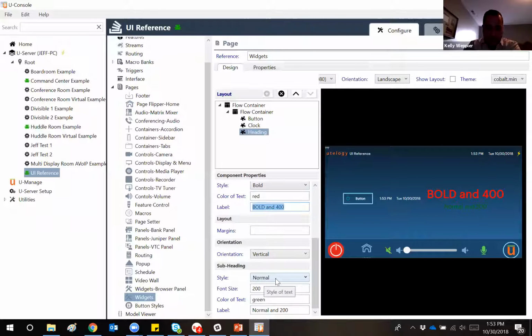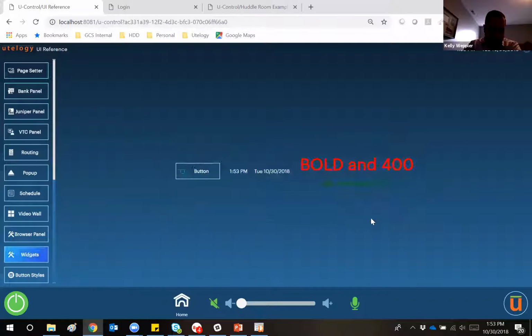Same thing down here. So I've got a subheading. Normal, 200, green. And you can see I actually labeled it that way. If I go back to my user interface, and if I go to this page, you can see, so there's my bold and 400 heading text, and then my normal and 200, which is my subheading text.